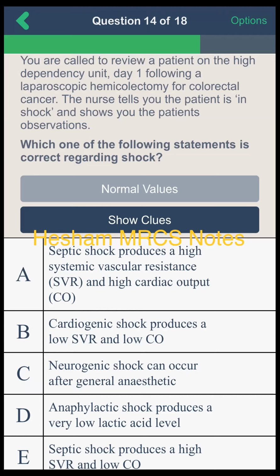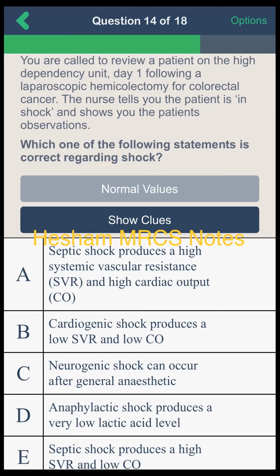Is it the option C? Okay, then you choose C. Neurogenic shock. Yes, sir. Okay, excellent. Right. Then by exclusion, A, septic shock, as we have reduced systemic vascular resistance, not high. So A and E